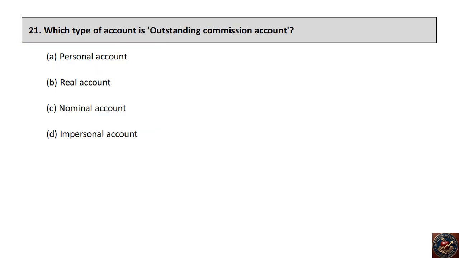Which type of account is outstanding commission account: personal account, real account, nominal account, impersonal account? The right answer is personal account.